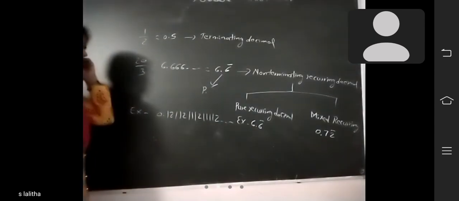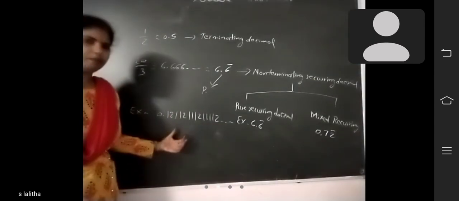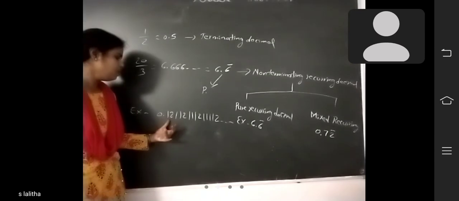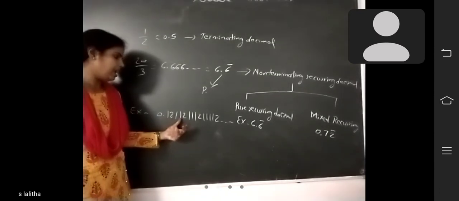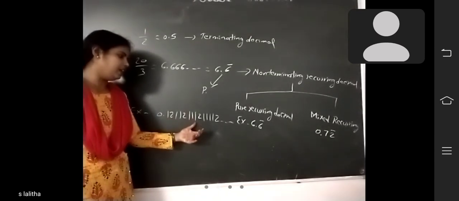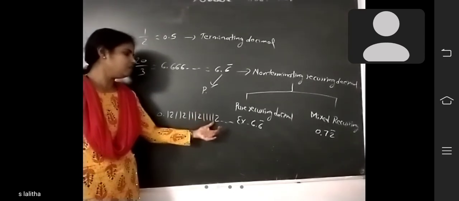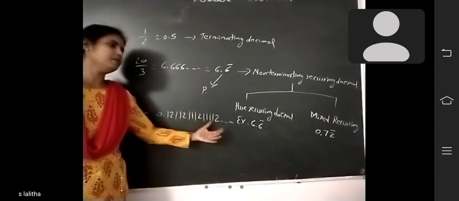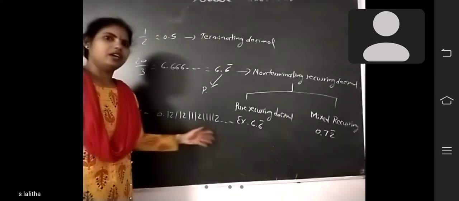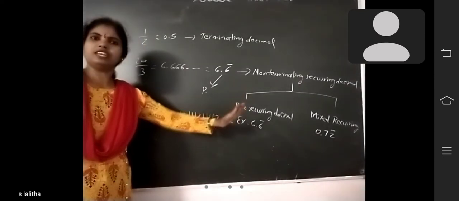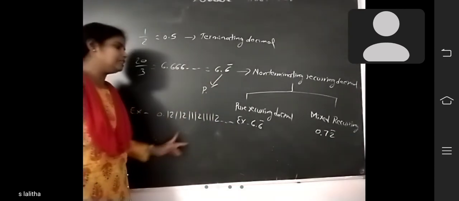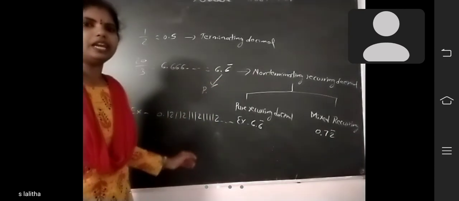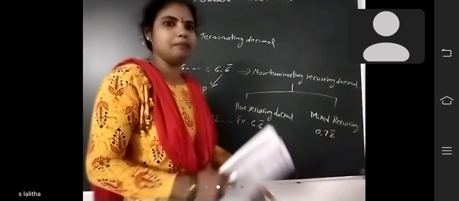See here, no number is repeated. After the decimal point 1, 2, 1, again 1, 1, 2, 1, 1, 1, 1, 2, and so on. There is no repeating number. It goes on, but there is no remainder. So those decimals are called non-terminating, non-recurring decimals.